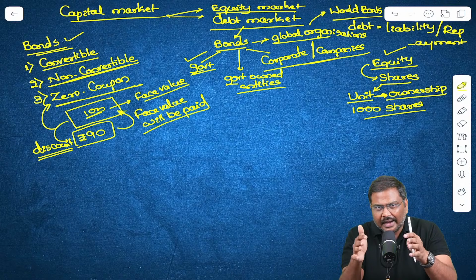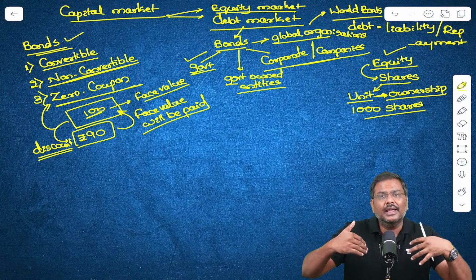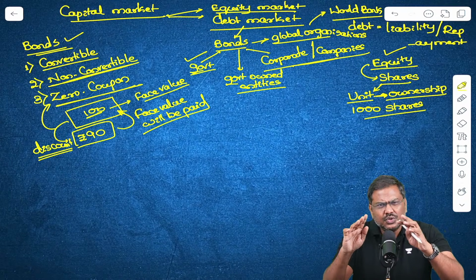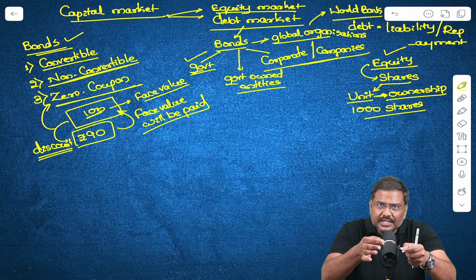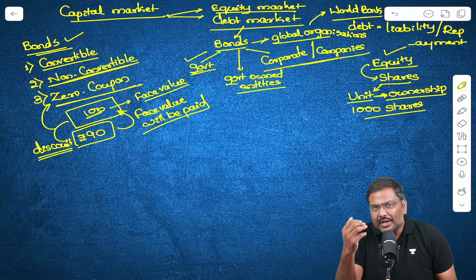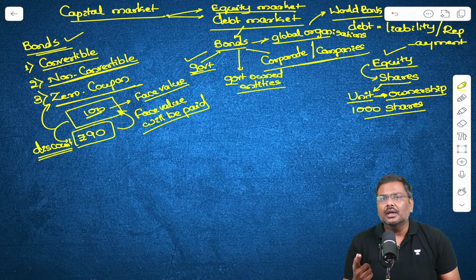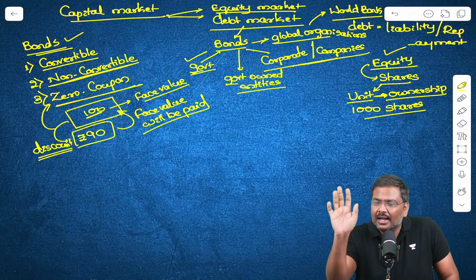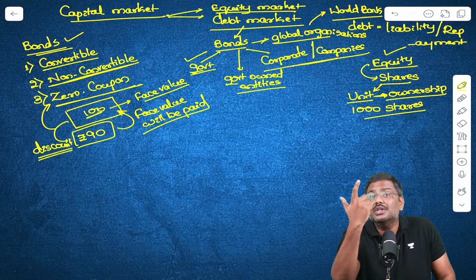So in the bond market, borrowing and lending happens. The issuer borrows money and repays it. Whereas in the equity market, there is no concept of borrowing. The shares are issued, that is, units representing ownership are issued. Because you are purchasing the shares, you are becoming one of the owners of the company. There is no concept of repayment, no liability on the company to repay your money. Now you are the owner.